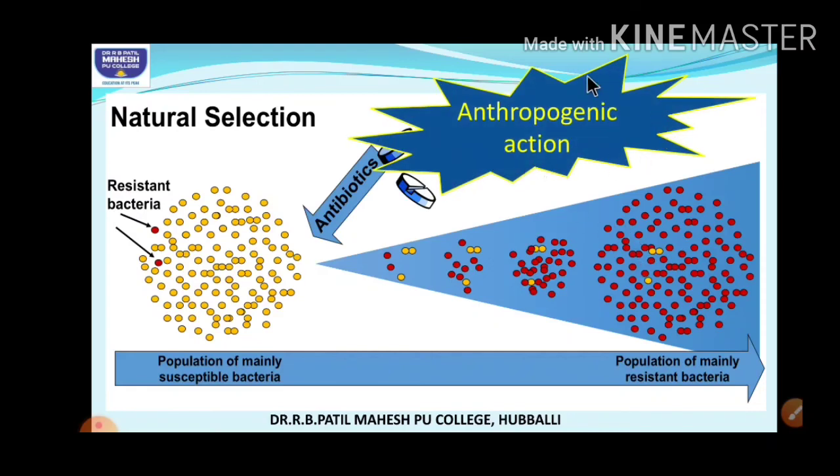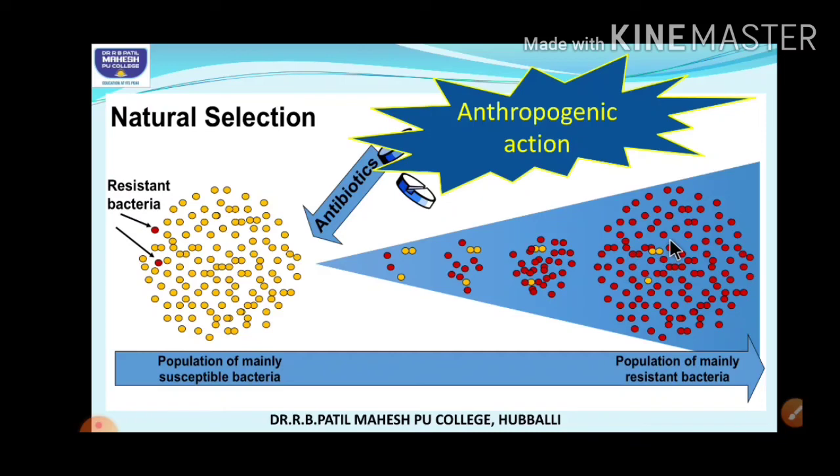Anthropogenic means it is man-made. So this is not actually naturally taking place in nature. This is induced by humans, right? Because of human introduction of the chemicals, that has led to a new variety, okay, formation of a new variety, right?